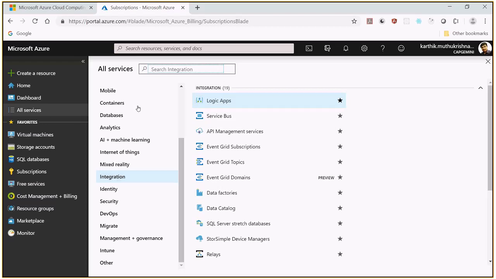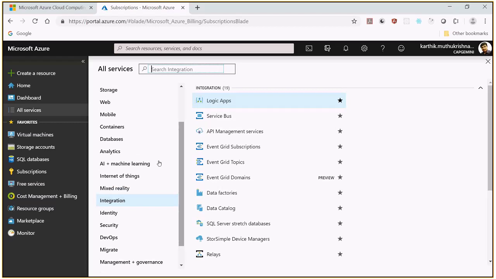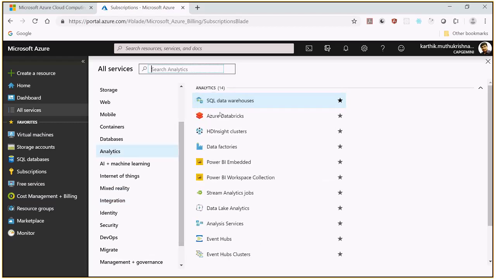So the remaining services you can try on your own. If you are interested, especially if you are from analytics, you can see Azure Databricks, like SAP, or if you belong to big data, you can go through Power BI, Data Lake Analytics, Event Hubs, many such things are there. You can try it out, but for .NET developers, we are not going to concentrate on this part.